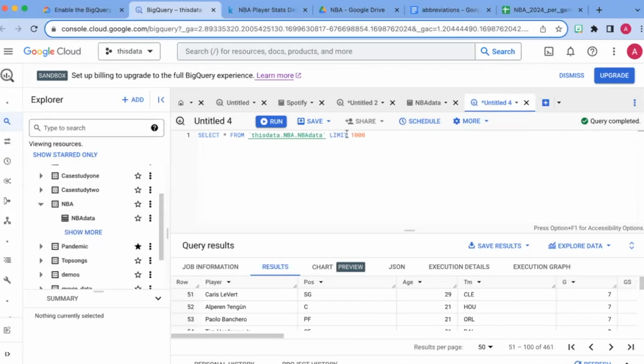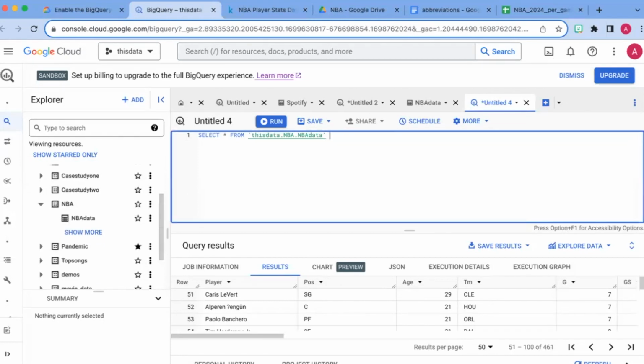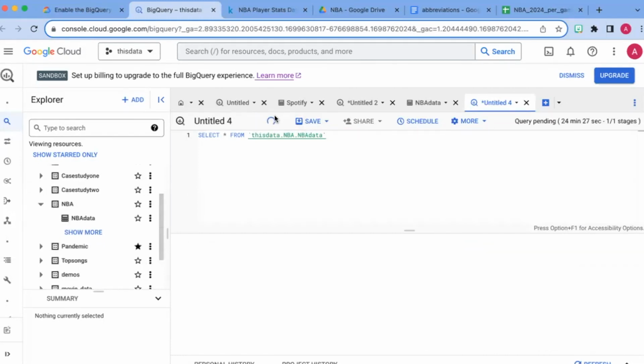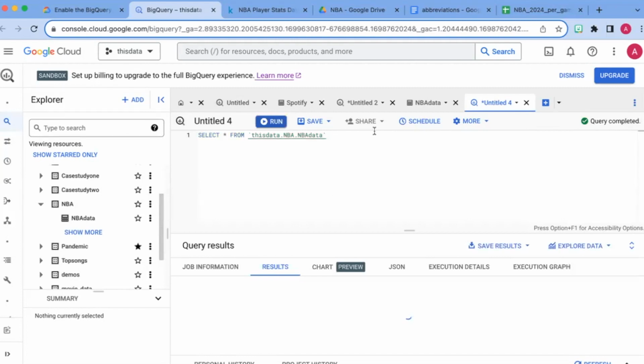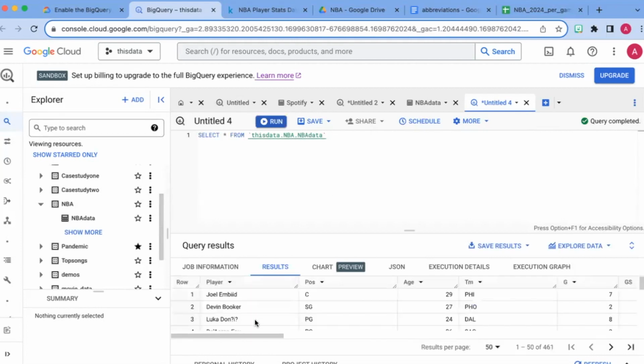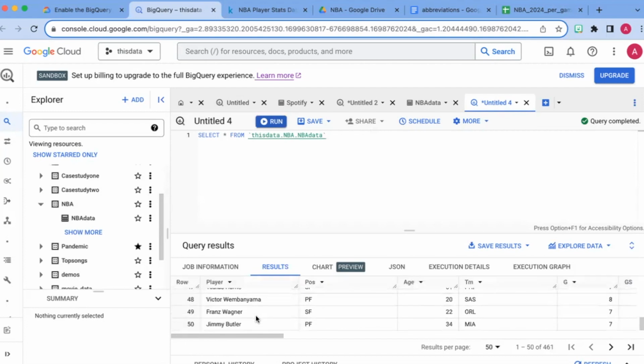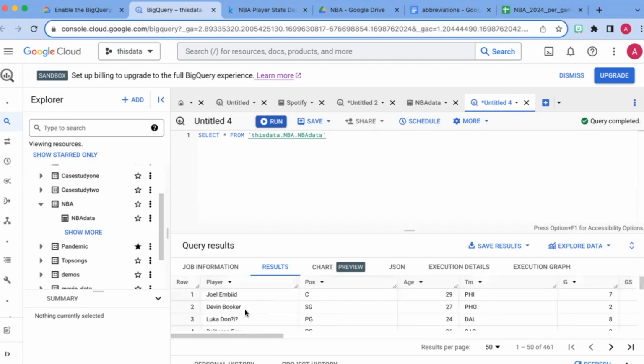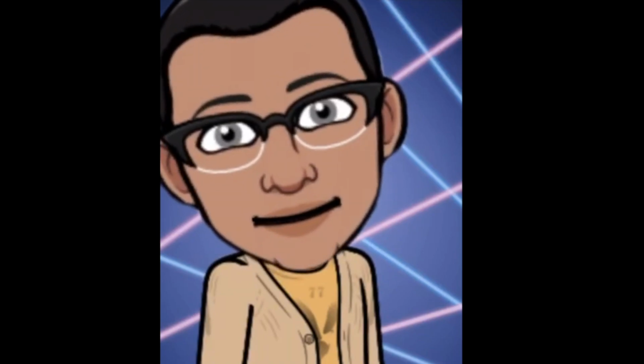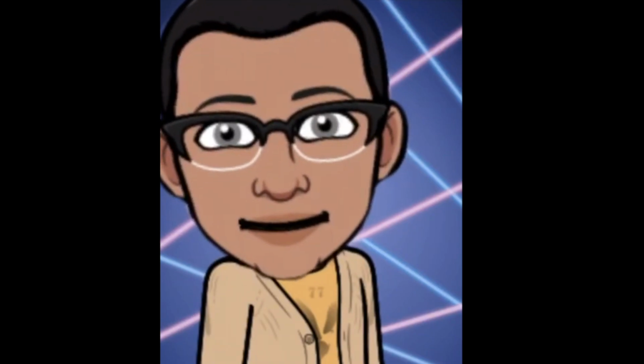And you can test it out. I highly, highly, highly recommend you get a good look at the data, get a feel for what it's like. So select all from this data.nba.nba data. And let's not throw a limit on there. Let's just throw everything into that and click run. So you can see already we have a page of the first 50 people on the list. And I believe those may be the top players. I'm not completely sure, but that's why we filter things out and we transform the data and perform ETL.